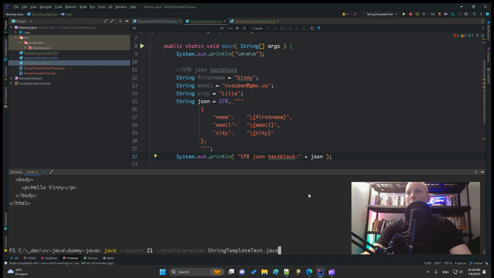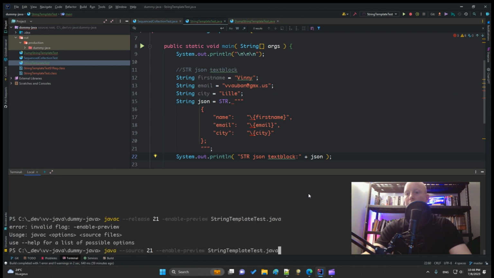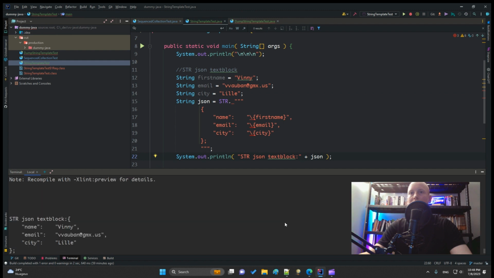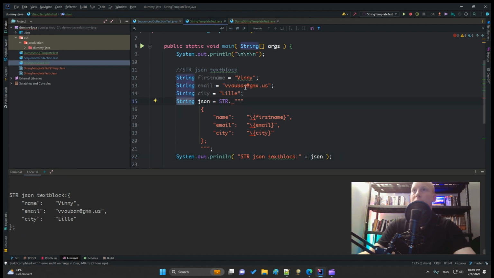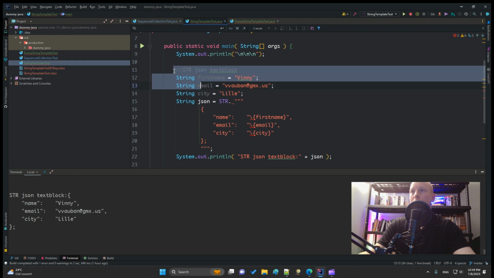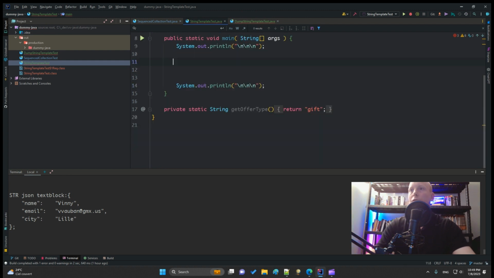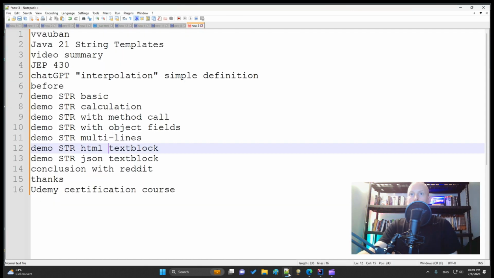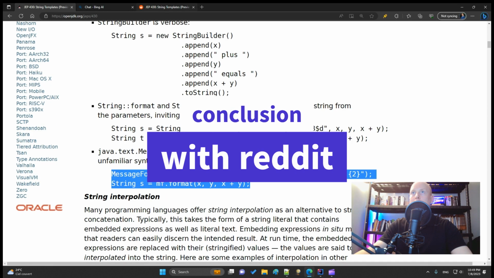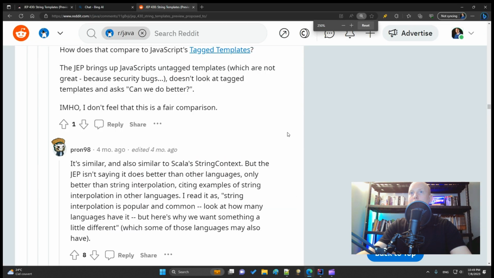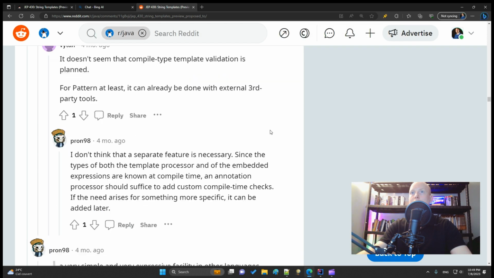Let's compile and execute. And you see, I've got a text block with a name, Vini, email, my email, city, and my city. Okay, so we saw the different interpolations, multi-line, calculation, basic interpolation. And now we will conclude with some Reddit comments. So I will open the Reddit page. I will zoom in. So what do people on Reddit say about this new feature?